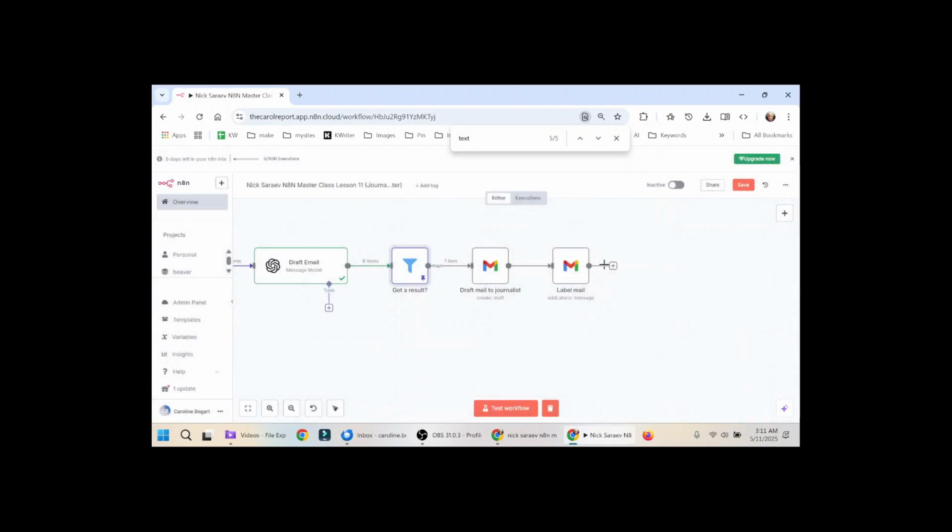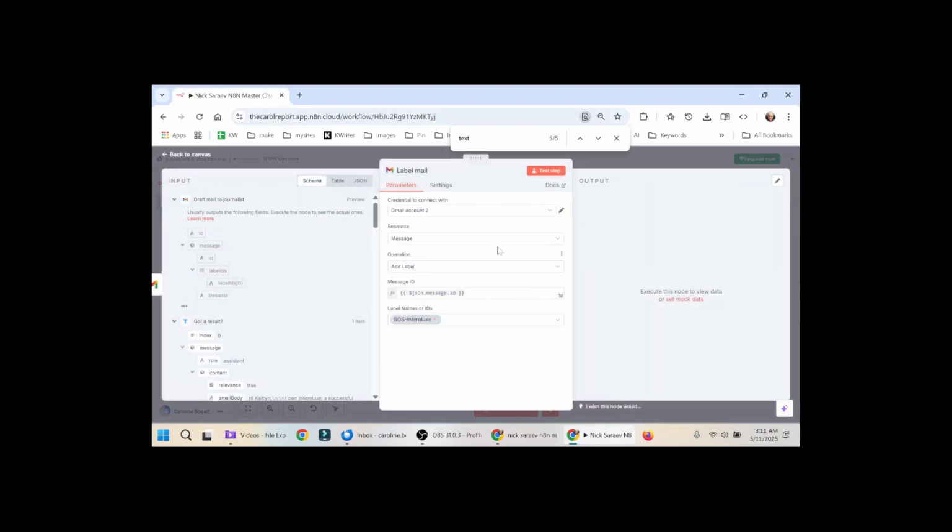And then finally, we'll label that email so that we can find it in a specific folder. So this is a Gmail label, resource message, operation is add label, and we're going to pull the ID from the message into the message ID field. And then Gmail will return with the folders or labels that you have available to you, and you can put as many labels onto your output as you like.